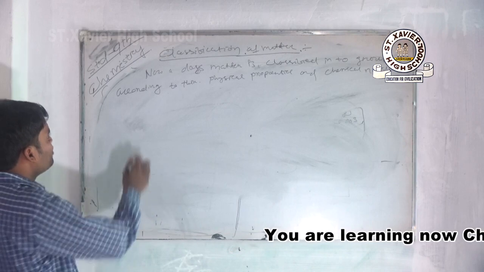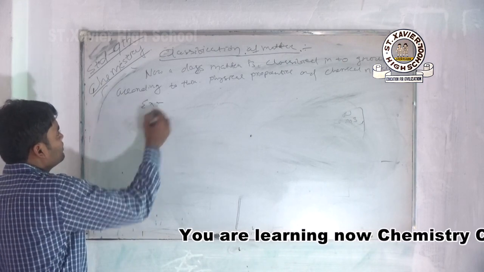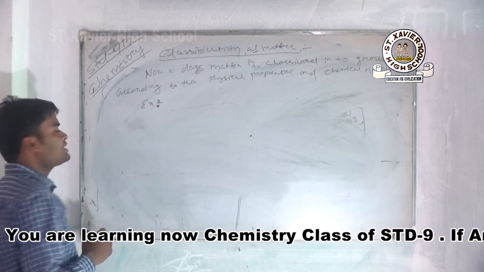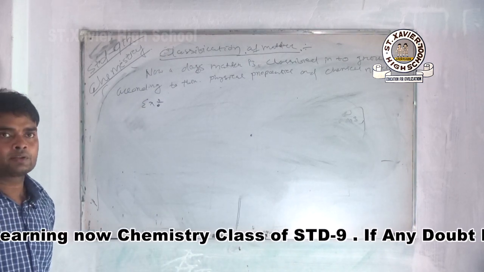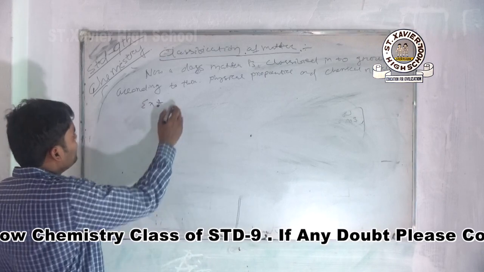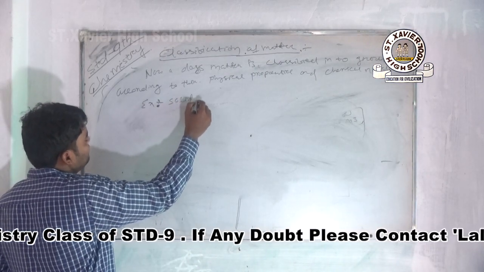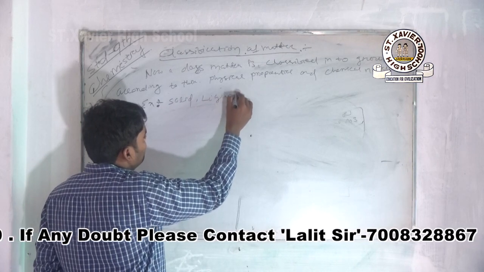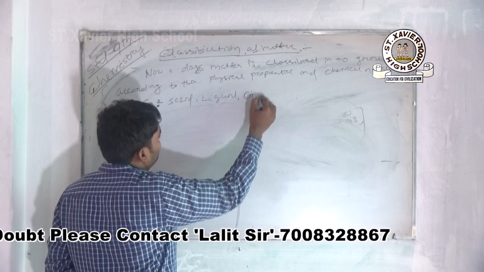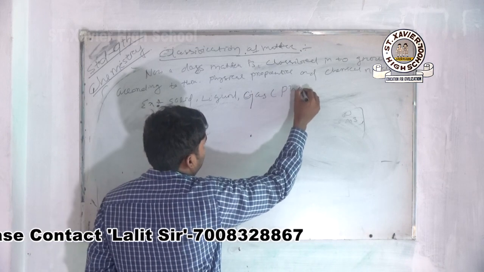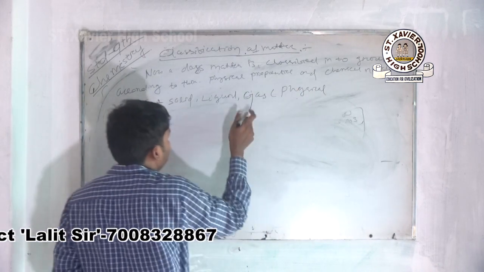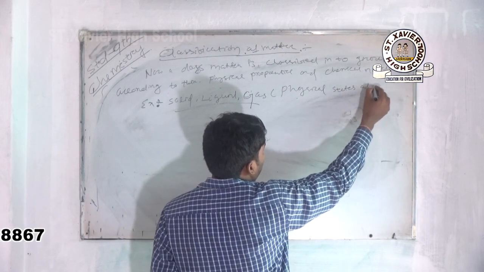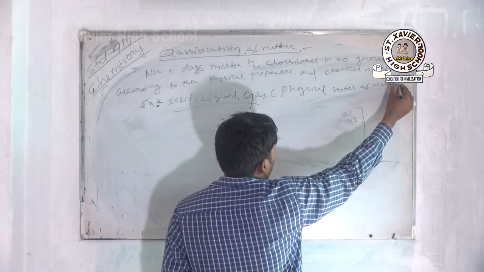An example of a physical property is the physical states of matter, that is solid, liquid or gas. These all are physical states of matter.